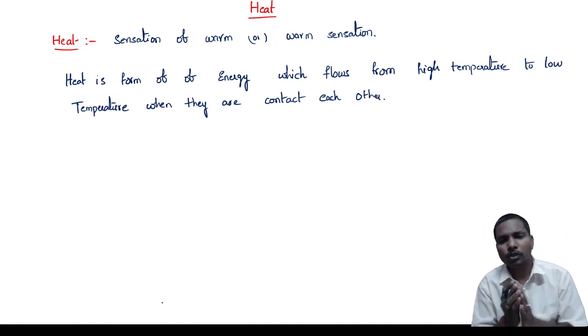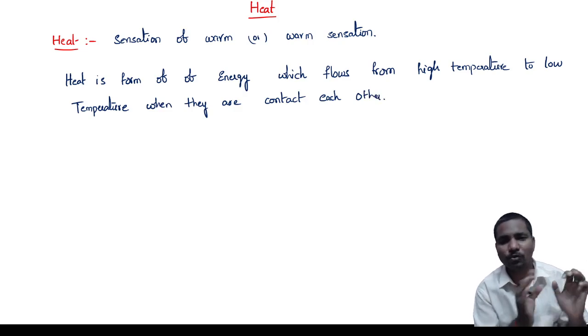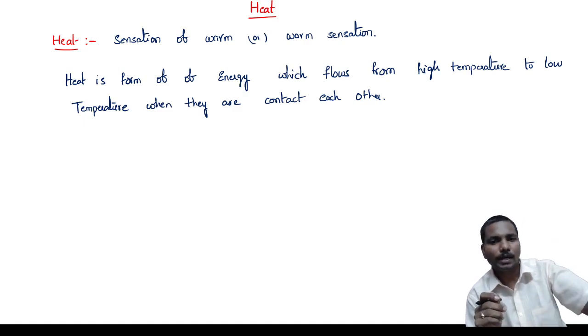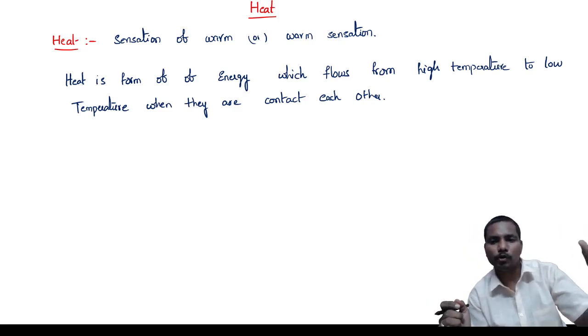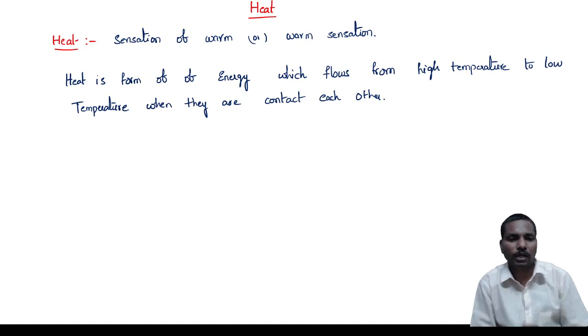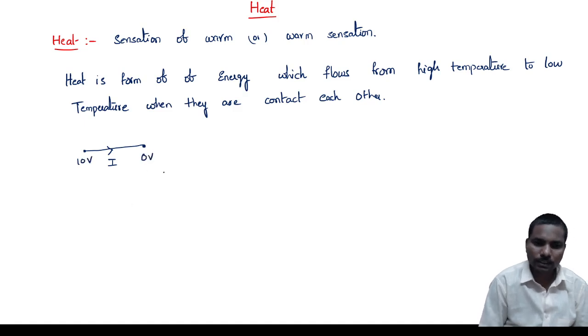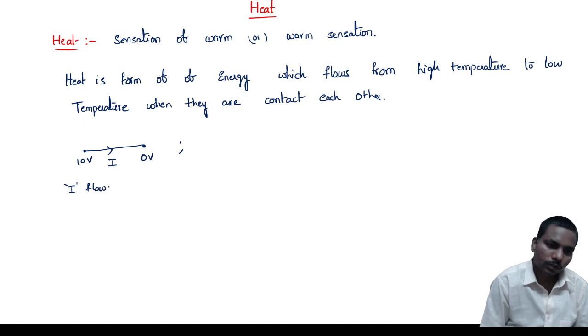We know very well, in the previous session we discussed in detail, current flows from high voltage to low voltage. That means high potential to low potential. So if you consider current, current flows from high potential to low potential.